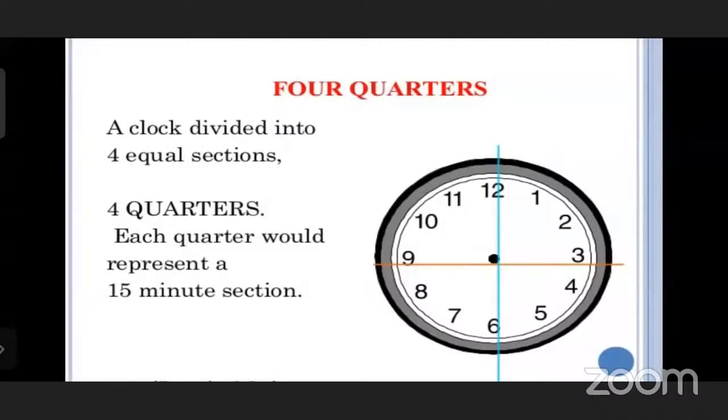In the fourth section also there are 15 minutes: 9 to 10, 10 to 11 and 11 to 12. When we add the fourth section we get 60 minutes, means one round of the minute hand. Understood? Yes.